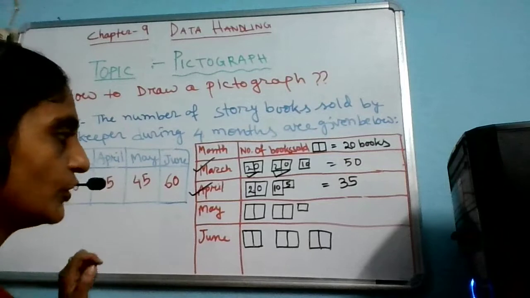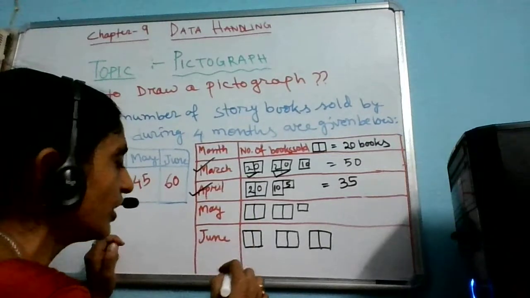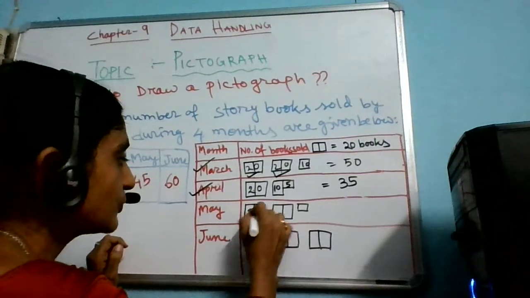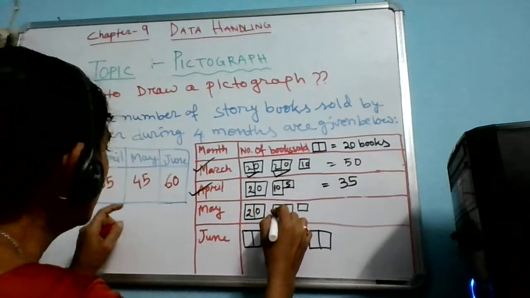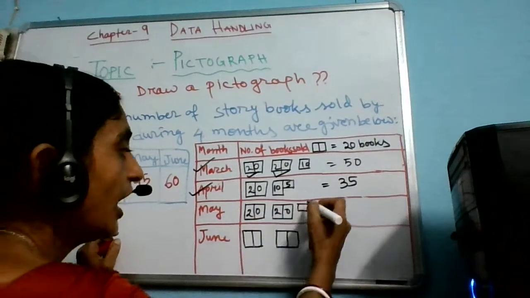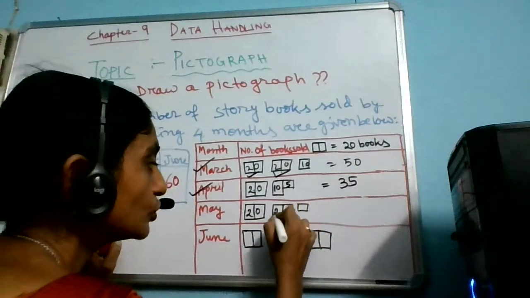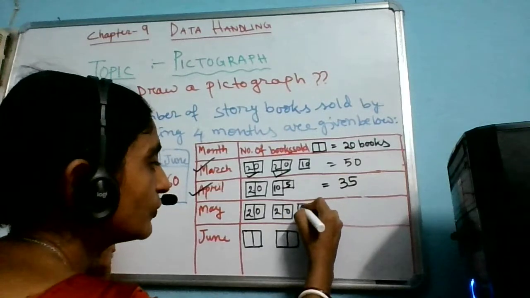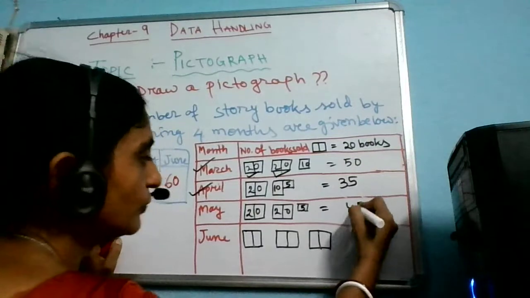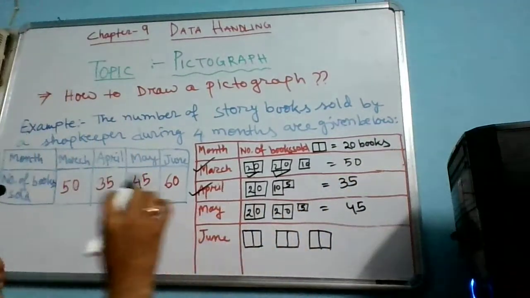Let's come to 45. How can I present 45? Here the first complete picture stands for 20 books, and the second one is another 20, so 20 plus 20 becomes 40, and that small one, that means 1/4 of this picture, stands for 5. So after adding these three, what am I getting? Yes, it is equal to 45 books sold in the month of May.